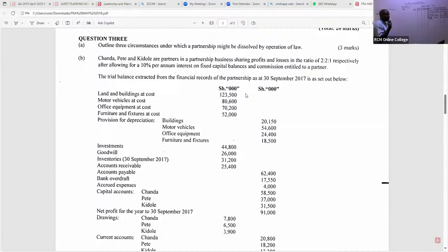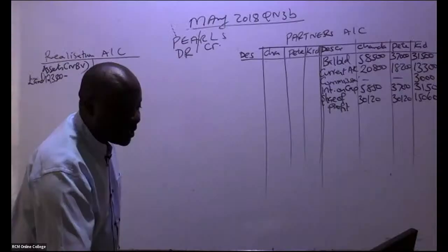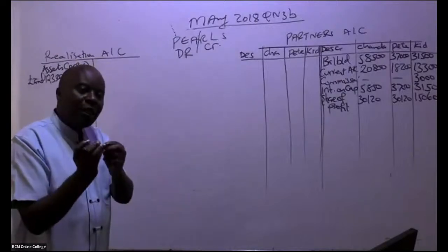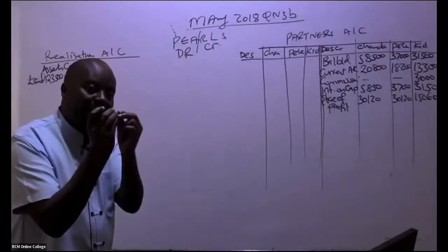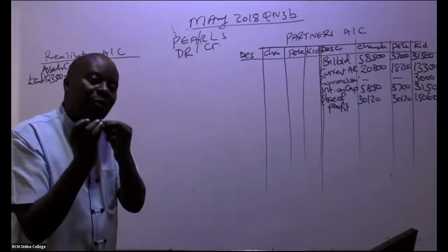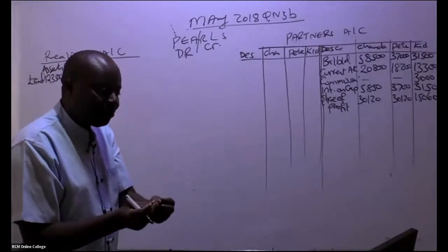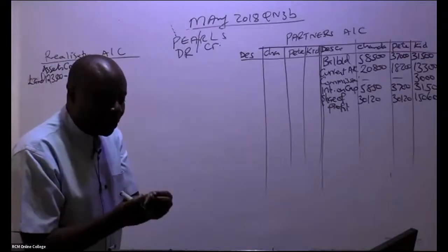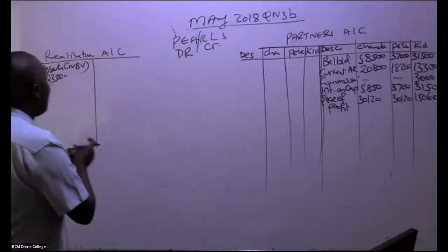What is the accumulated depreciation for buildings? You can see a provision for depreciation for buildings is 2,150. So remember, it's net book value. How do we get net book value? It's cost minus accumulated depreciation. Accumulated depreciation is the same as provision for depreciation. So we have 123,500 minus 2,150.